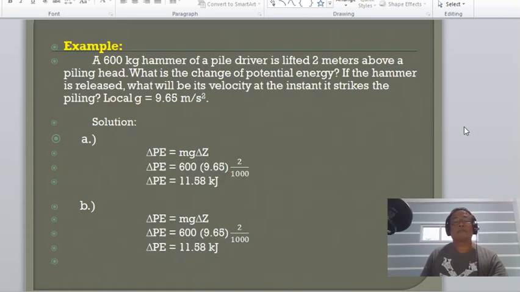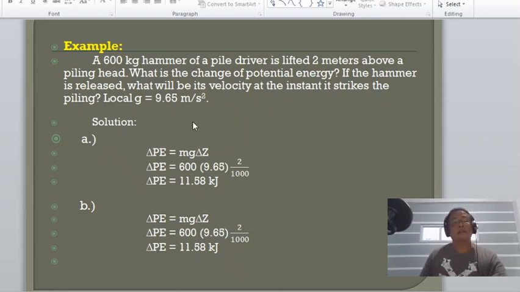The velocity, of course, will be solved from the equation for rectilinear translation, where the square of the final velocity is equal to the square of the initial velocity plus 2as.